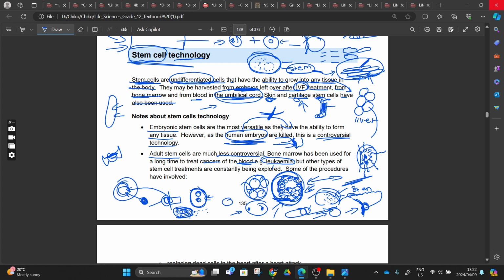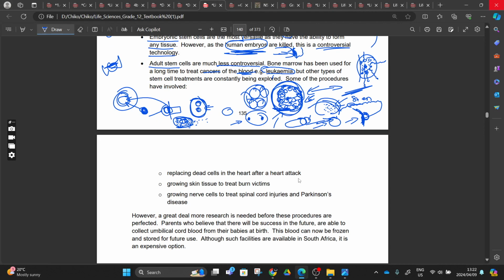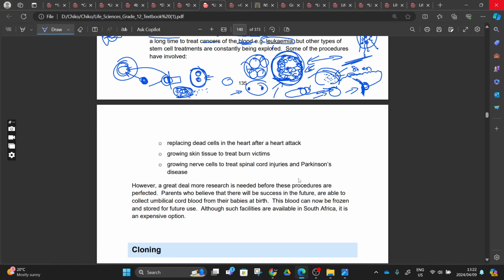Some of these procedures involve replacing dead cells in the heart after a heart attack, as I was saying, or growing skin tissue to treat burn victims. When you get burned, the skin is going to die. It is going to be cooked, and the proteins are going to be denatured, as you saw during protein synthesis, and then they die.